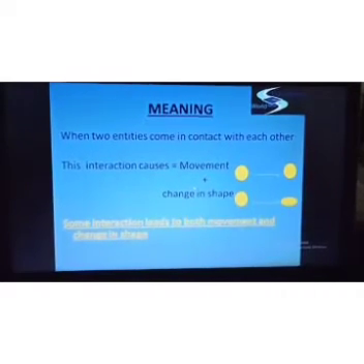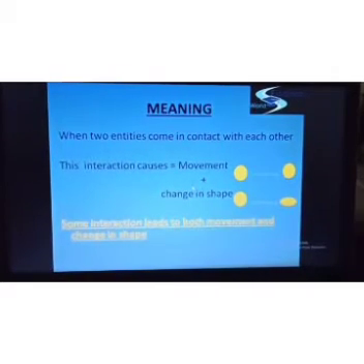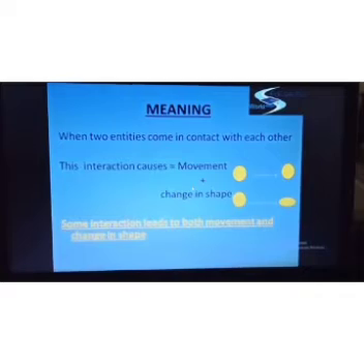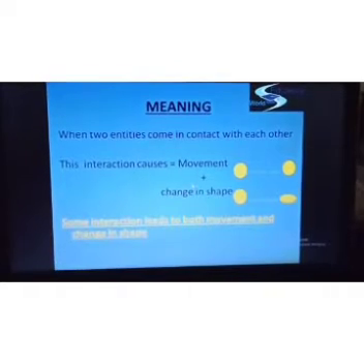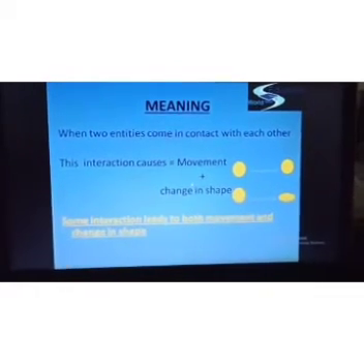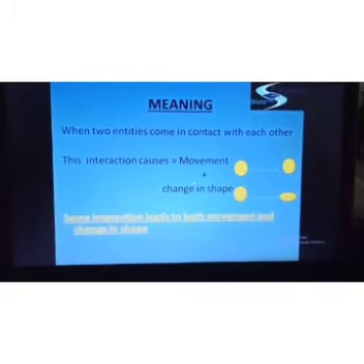Second is change in shape. When we apply a force on an object, it can change its shape. That means we are applying a force on that object, which causes a change in shape in that body. That is called a force. Some interactions lead to both movement and change in shape, and change in movement as well.